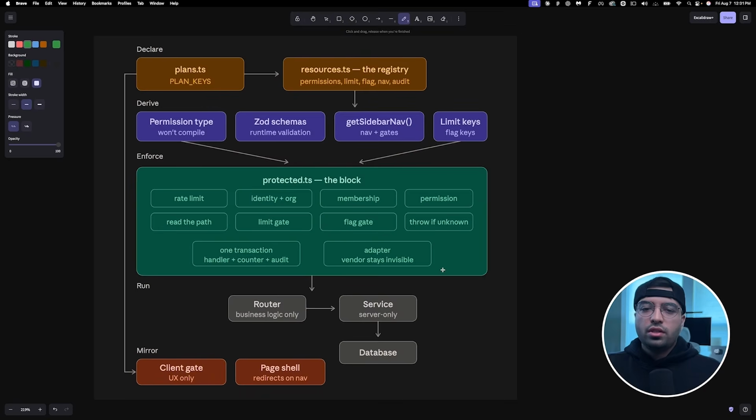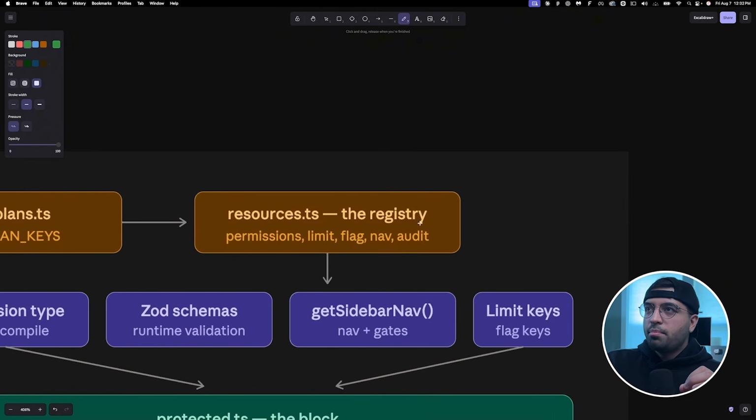And so here's another diagram on the screen. I want you to take a look at this. If you're overwhelmed, I promise you we're going to break this down so everything makes more sense. But let's go step by step.